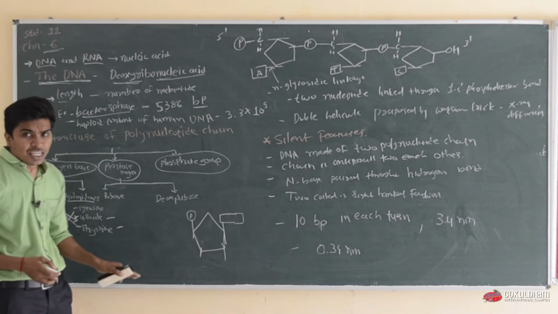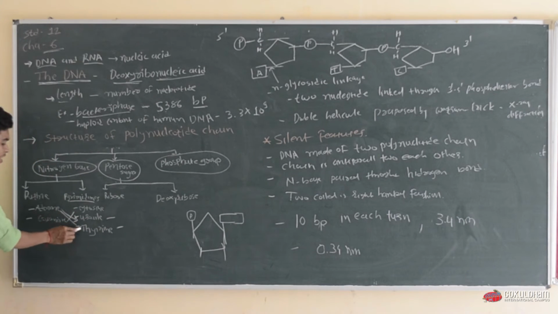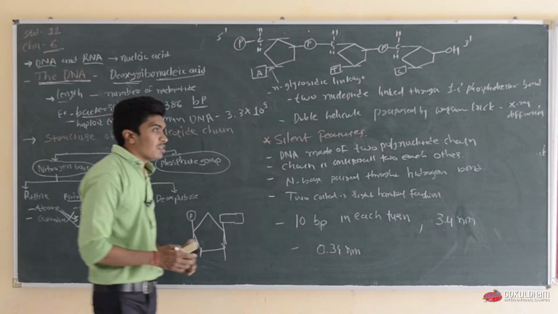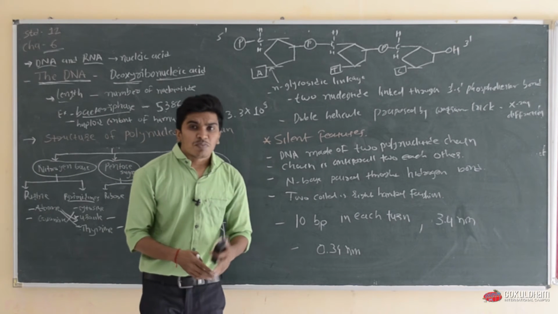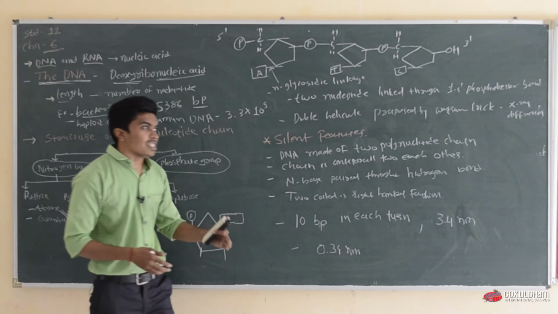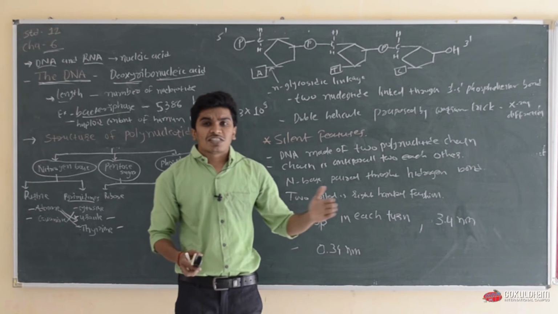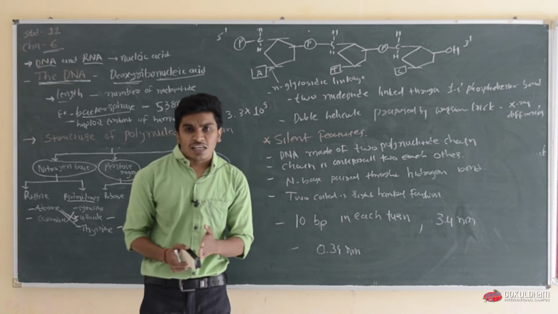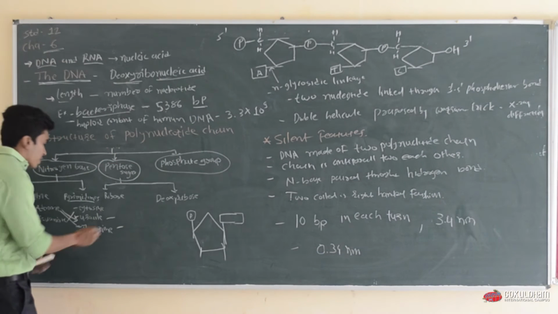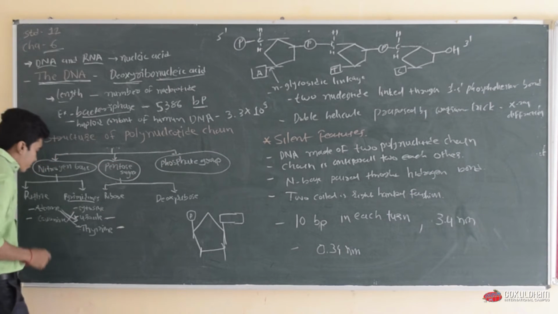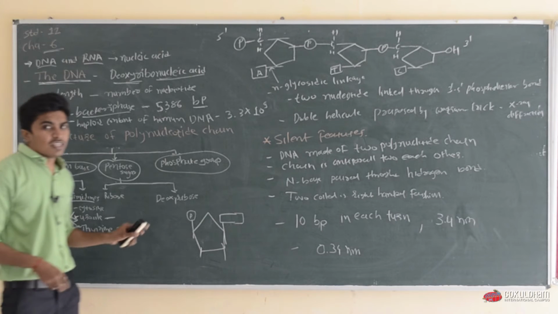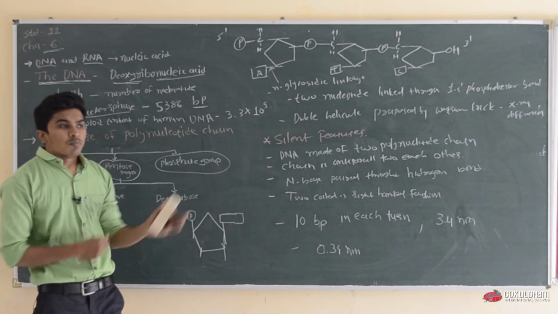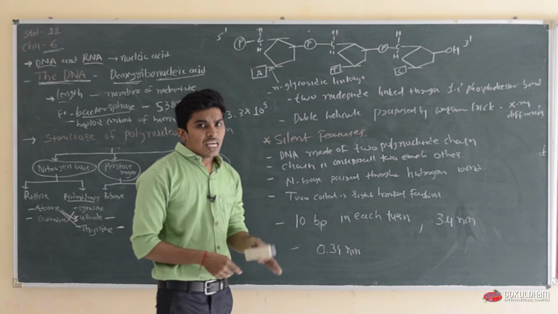And in DNA, this adenine is paired with the thymine. Okay, so what is the difference between RNA and DNA? The basic difference is that RNA is single stranded and DNA is double stranded. In RNA, adenine pairs with uracil, and in DNA, adenine makes a base pair with thymine. Okay.